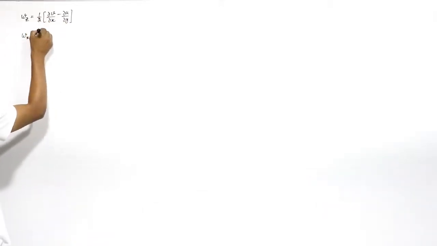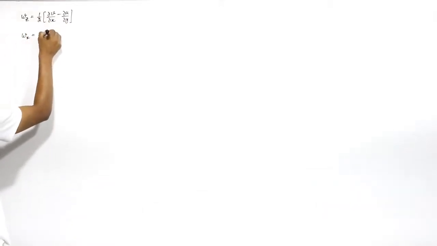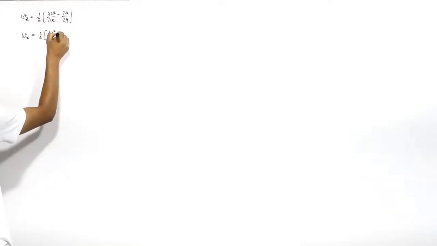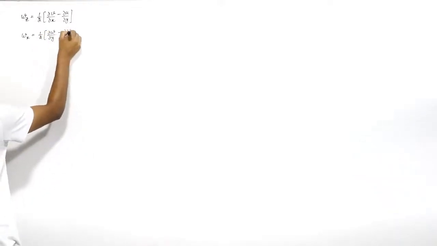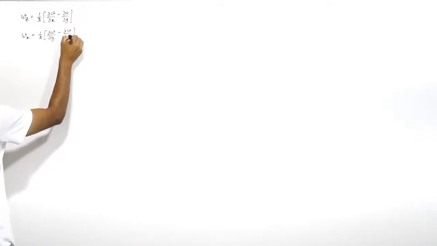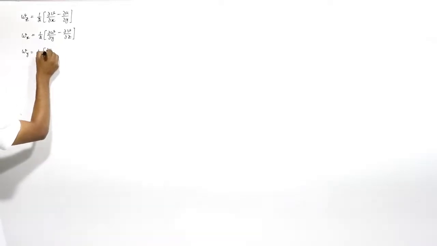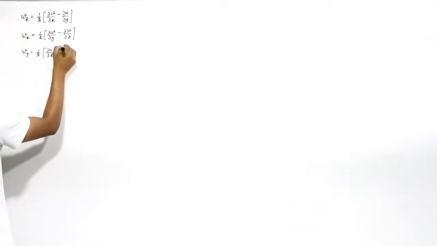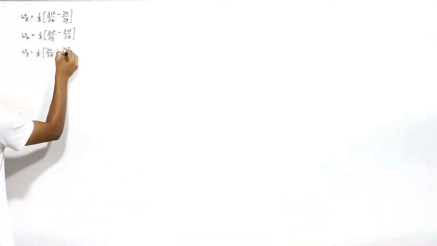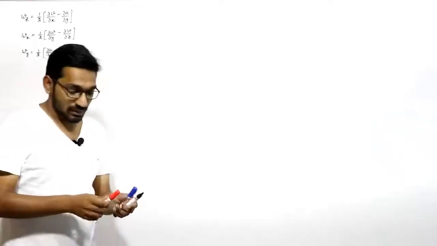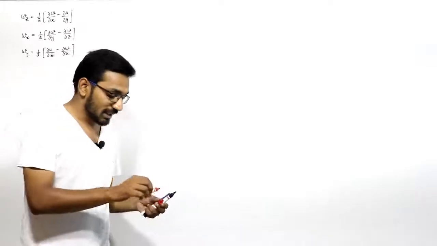Similarly, the rotation component along the x-axis will be 1 by 2 into del omega by del y minus del nu by del z, and the rotation component in the y direction will be 1 by 2 into del u by del z minus del omega by del x, right? So these are the three components of the rotation vector in the x, y and z direction.